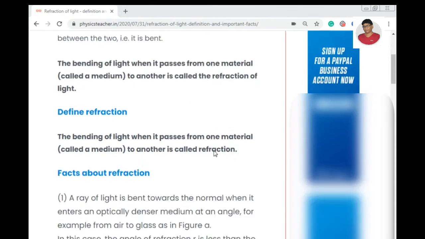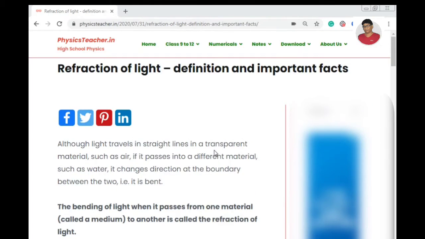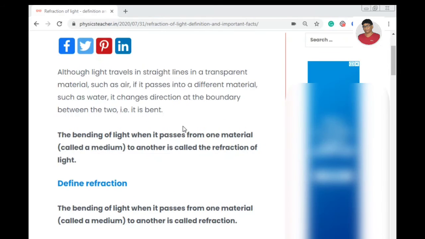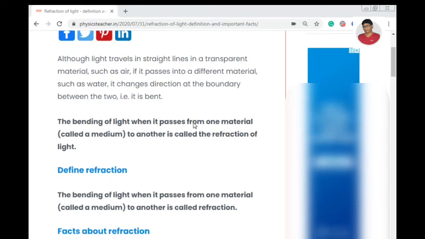Here we are referring to a post of a blog which is dedicated for all the higher school students. The name of this blog is physicsteacher.in. So I am referring to that post on that blog which covers this topic, refraction.